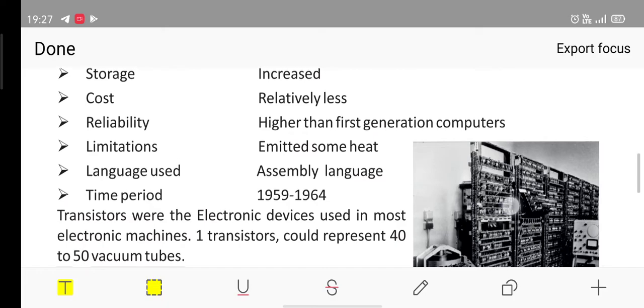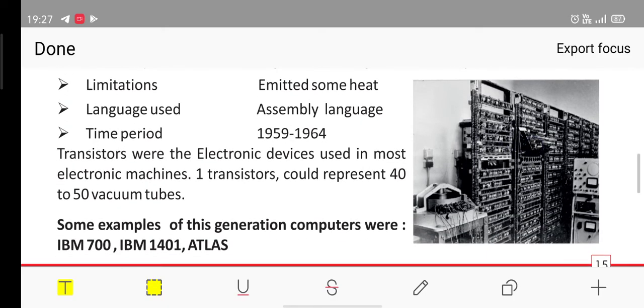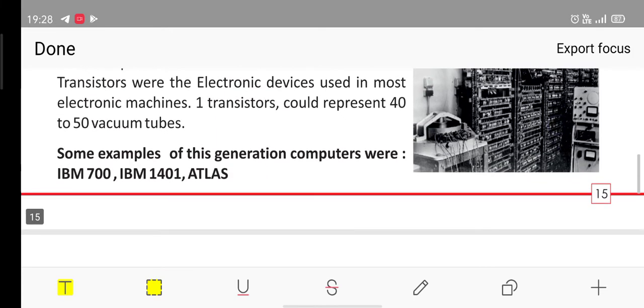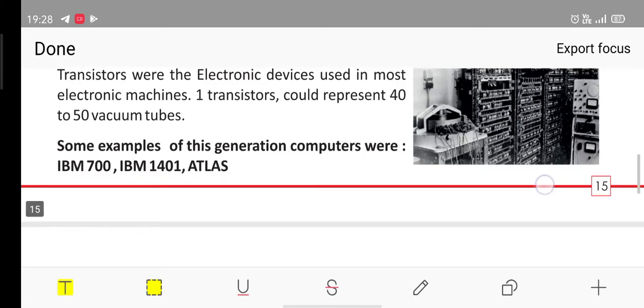Now, transistors were the electronic devices used in most electronic machines. One transistor could represent 40 to 50 vacuum tubes. So in place of 40 to 50 vacuum tubes, if we are using one transistor, then obviously the space occupied will be very less, and it is also obvious that it will emit less heat, right? And some examples of these generation computers were IBM 700, IBM 1401, Atlas, and many more.